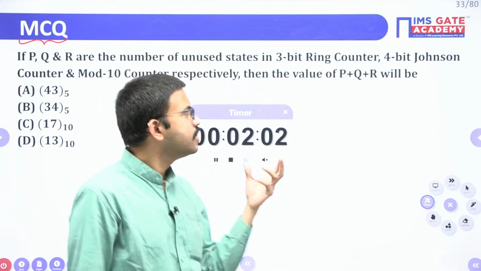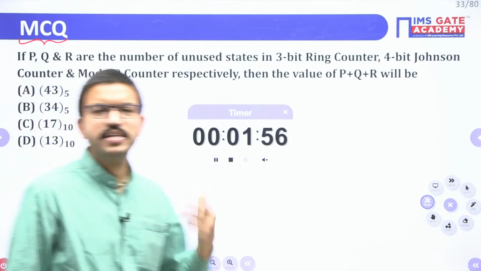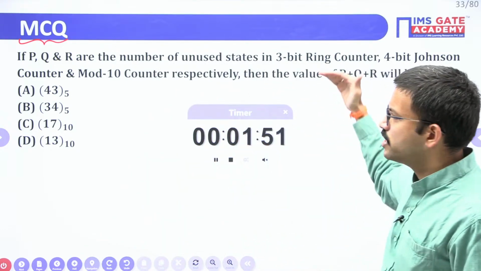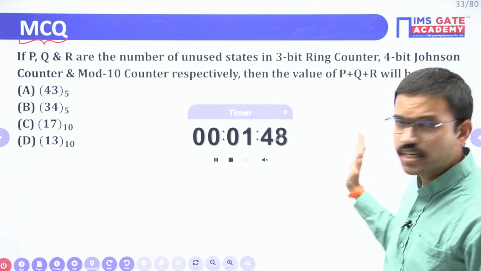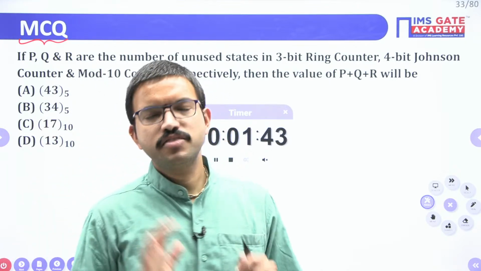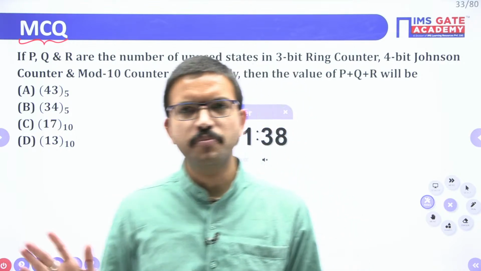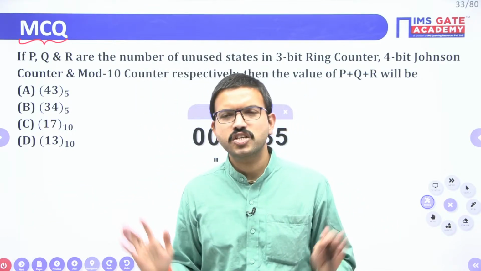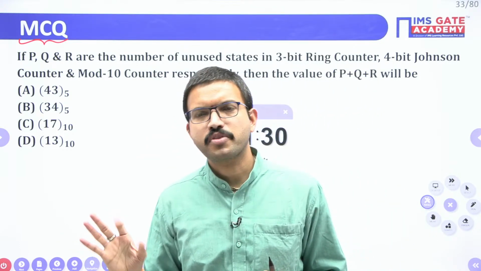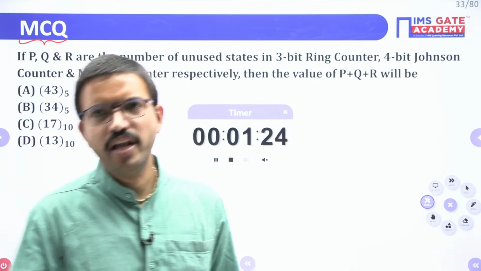Whenever they frame the question based on 2 different chapters of the same subject, if you don't know the basics of the first chapter, you may get up to some stage in your solution correctly, but you cannot attempt among the given choices which one is correct. So it is very important for all the 4 branches, whether you are from EC, electrical, instrumentation or computer science, irrespective of the branch, the first 5 chapters are very, very important. Once you master the first 5 chapters of digital circuit subject, you can score well in your coming GATE exam.